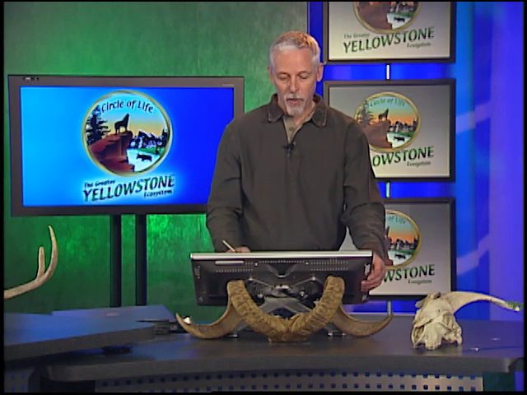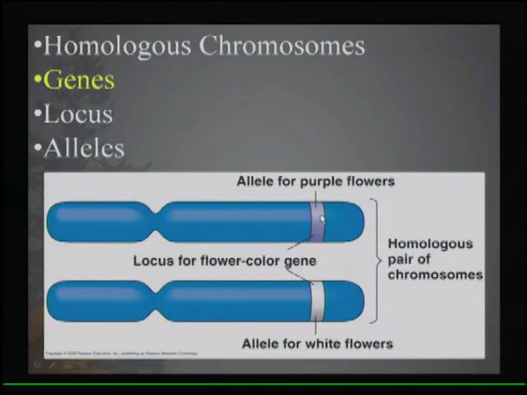Here we're looking at chromosomes for flower color. A gene would be a specific portion of a chromosome that codes for a specific characteristic, and those genes will be found at a particular locus on a chromosome. So for example, in this particular plant, maybe this is chromosome number 1.